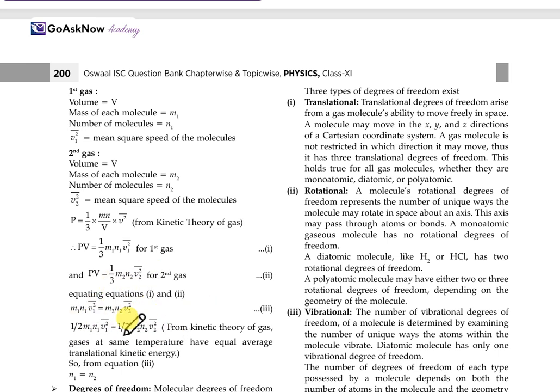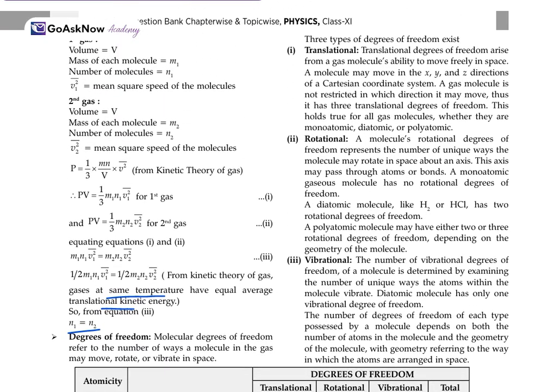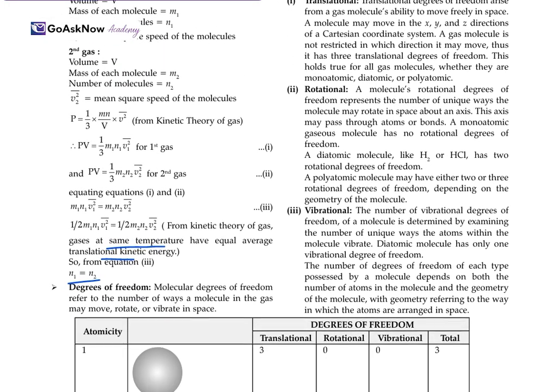So when we combine this, we get 1 by 2 m1 n1 v1 square for the second gas as well. From the kinetic theory of gases, gases at the same temperature have equal average translational kinetic energy, so we can conclude here that n1 is equal to n2. So this is the explanation for Avogadro law.